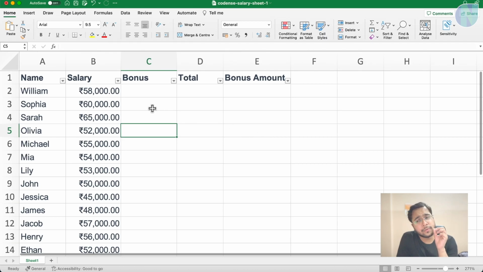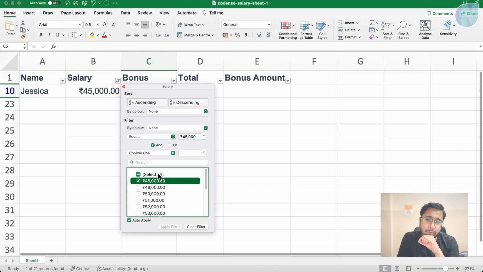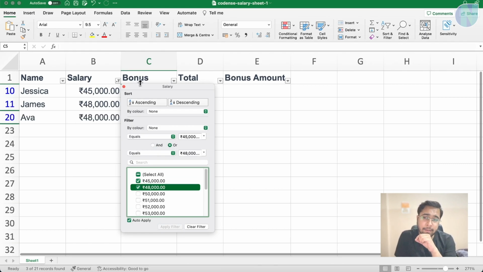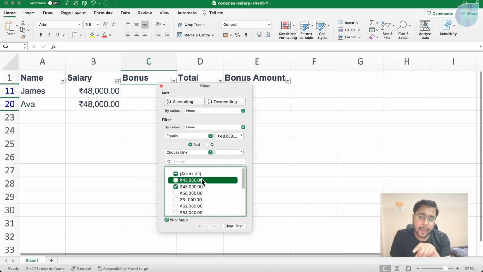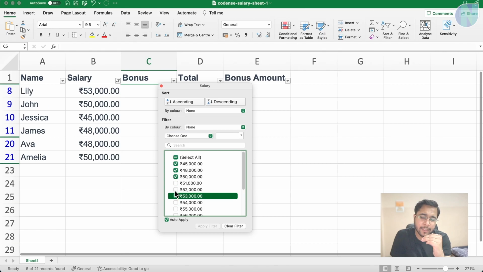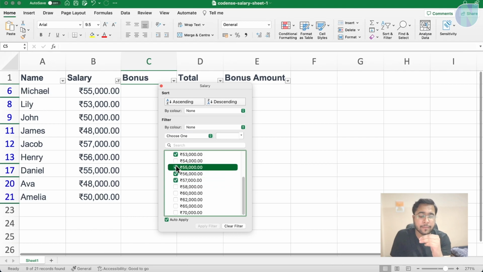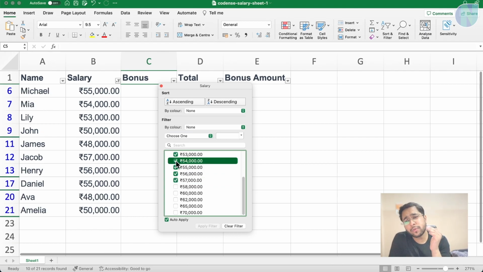Now with this, you can filter your data. How? See, click on this. Now here you can see you can do filter in many ways. First of all, I want to select only 45 salary, 48 salary. See, now 40. As soon as I check it, those entries come up side by side. We are filtering the data with this much salary. We can uncheck it, so the filter will be removed. Now this is individual filtration.